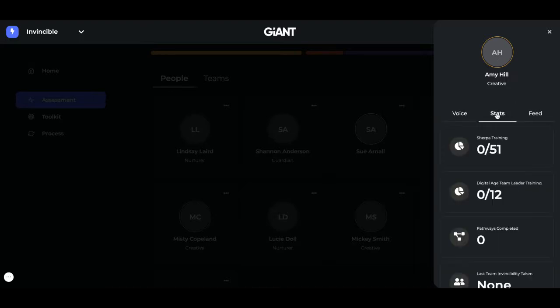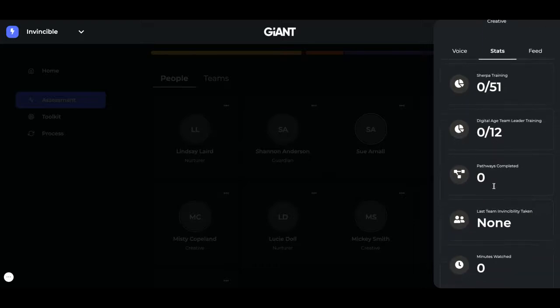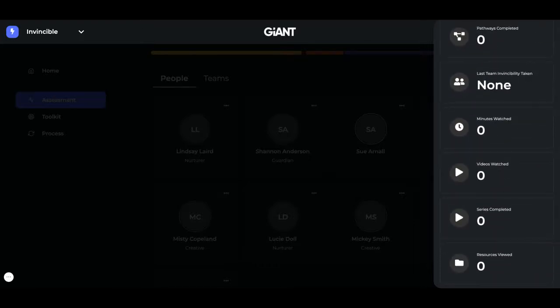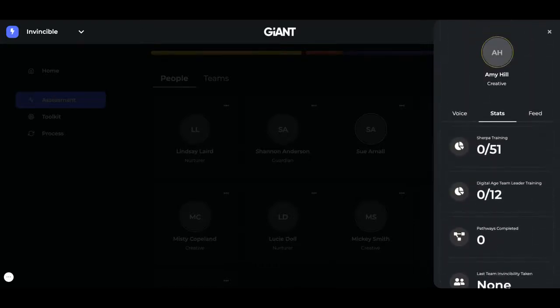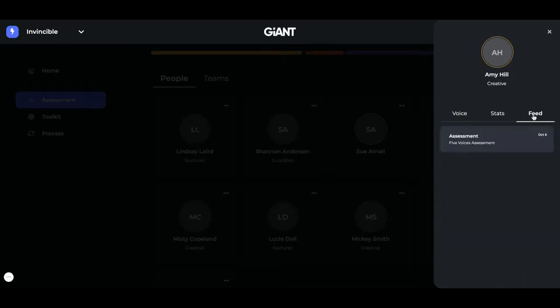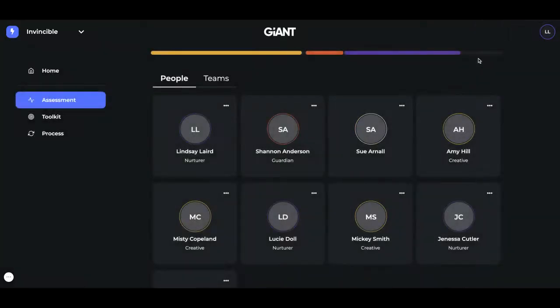You can also see her stats. That allows you to see how much Sherpa training she's done or if she's taken the Invincibility assessment or other things. Then you can look at her feed and it just shows what she's been learning on the platform. It might give you some insight into what she's working on personally or with her team.